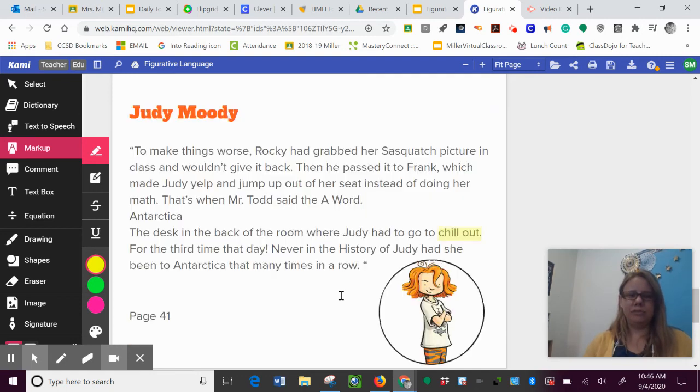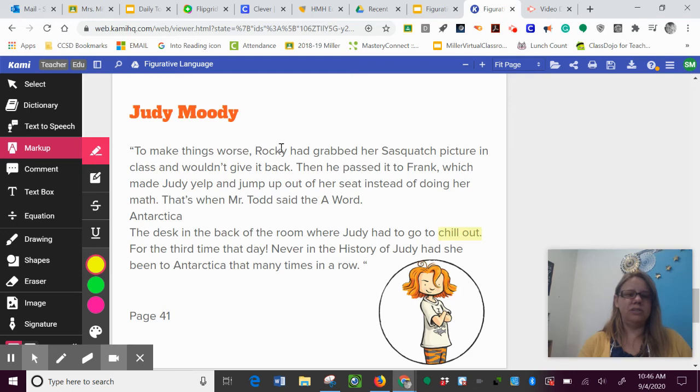Here's another example from Judy Moody. In this part of the story, Judy Moody is having a bad day at school. Her teacher sends her to Antarctica. Antarctica is a special desk in the back of the room where Judy Moody can go to calm down. But look at these highlighted words. It says that Judy has to go there to chill out. Let's read this paragraph and think about how chill out is an idiom.